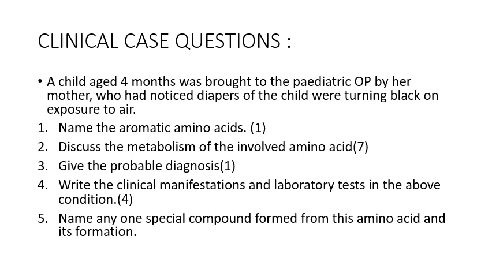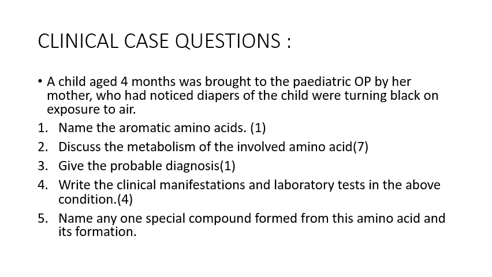Discuss the metabolism of the amino acid involved means you are supposed to write in detail about phenylalanine and tyrosine metabolism. First of all, you have to explain the formation of tyrosine from phenylalanine. Second, the catabolism of tyrosine. That is the meaning of metabolism of the amino acid involved. Probable diagnosis, I said, is alkaptonuria. And the clinical manifestations and laboratory test for alkaptonuria, we will be discussing in the coming slides.